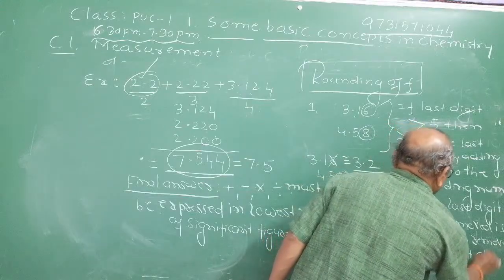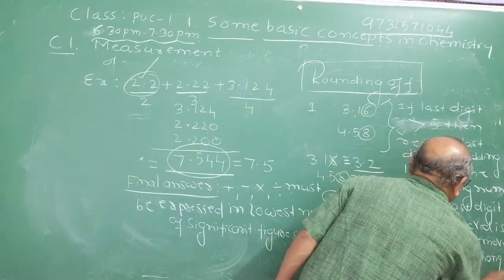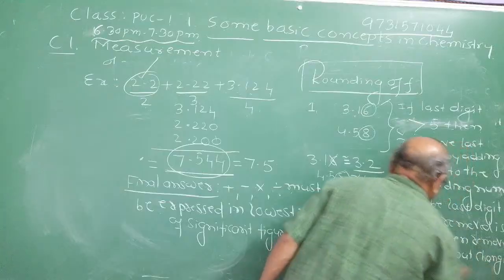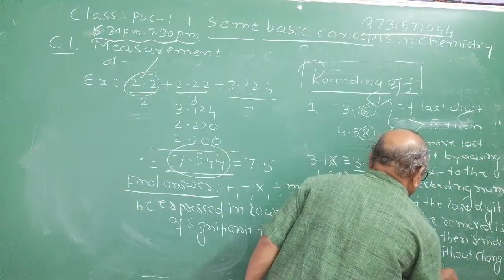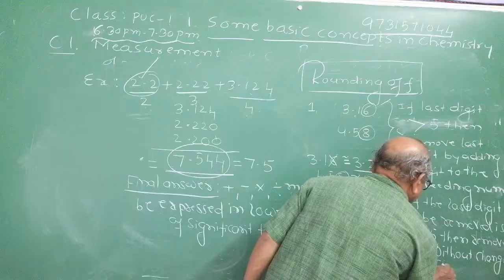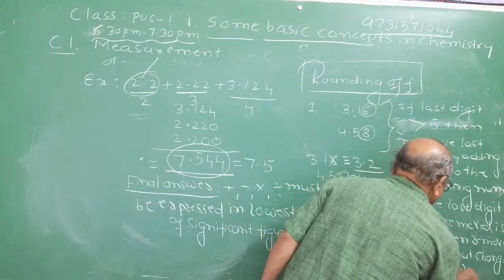Remove it without changing the preceding digit.